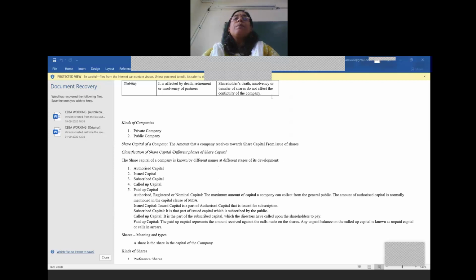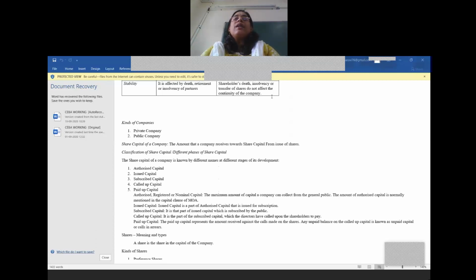But a public company is a very large joint stock company where the shares are subscribed by the common people, the general public. In case of a private company, the shares are not easily transferable. But in case of a public company, the shares are generally transferable from one shareholder to another shareholder.